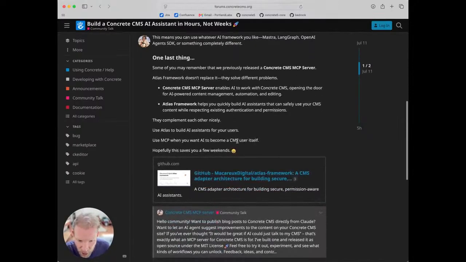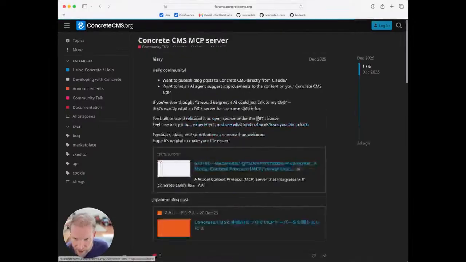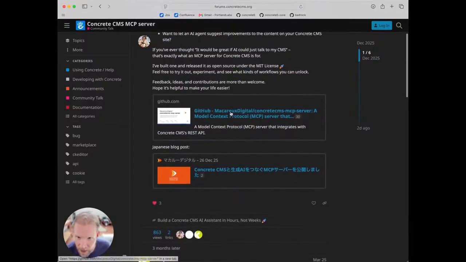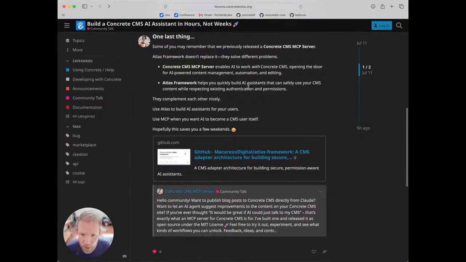Additionally, there is also a Concrete CMS MCP server. So if I head down here, this is also a separate project that Makaru is working on. And the MCP server is meant to enable AI to work with Concrete CMS. So you connect this to your agent, and then you can manage content through an agent. It's very, very powerful. So definitely check those out. It's very exciting stuff, and let us know what you think.